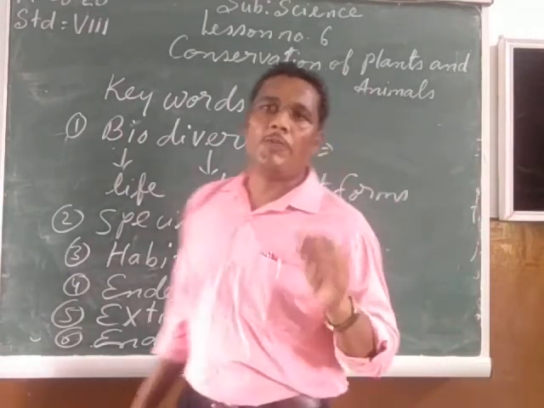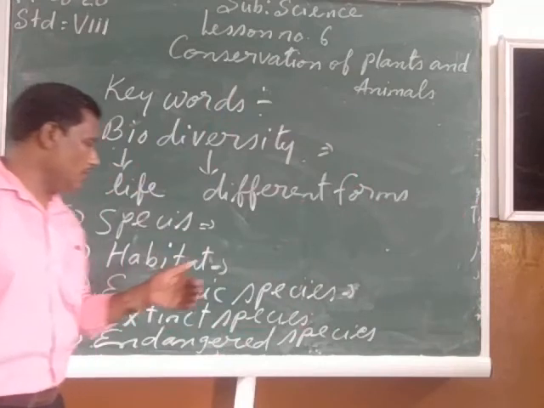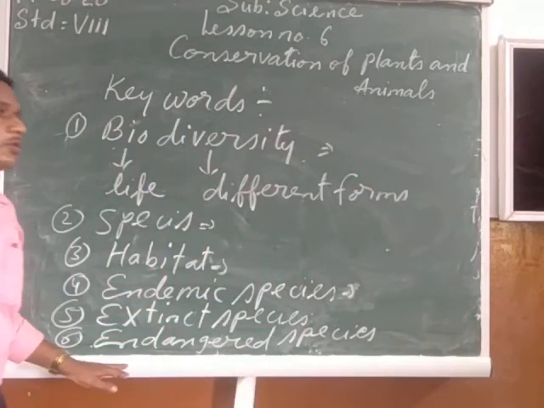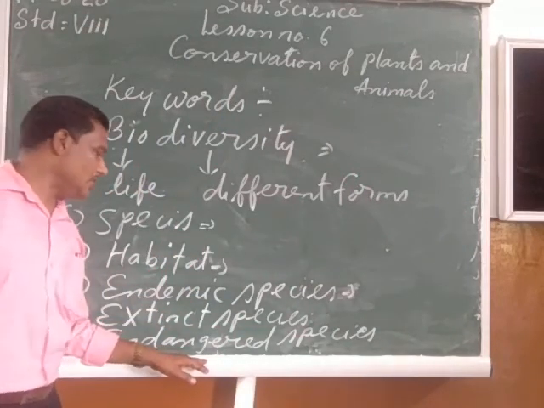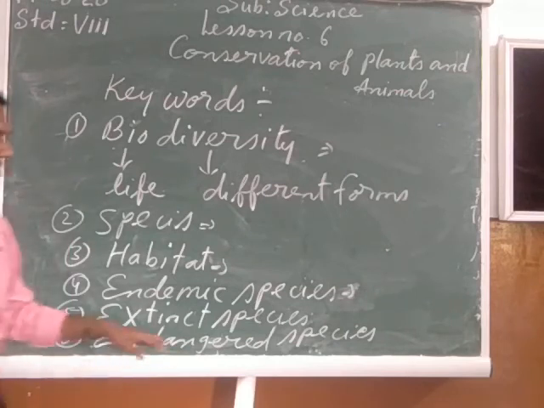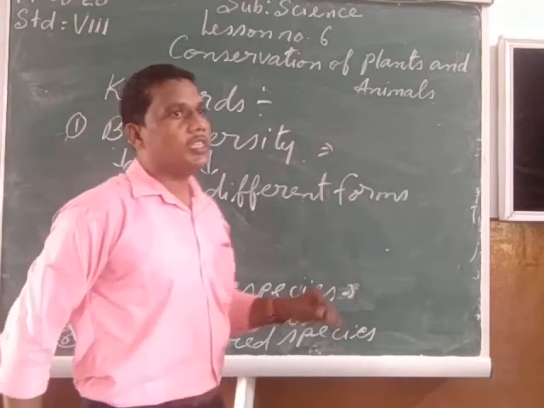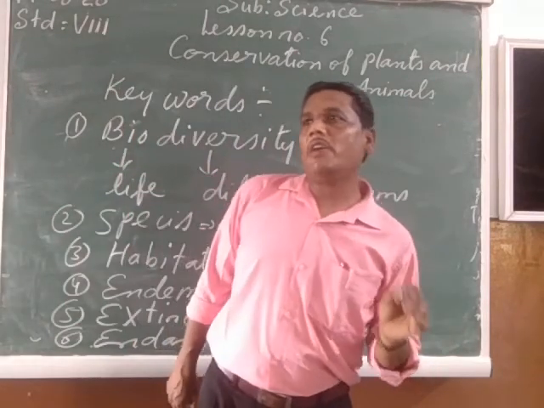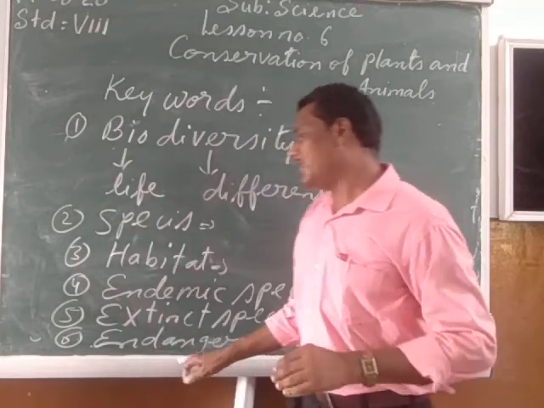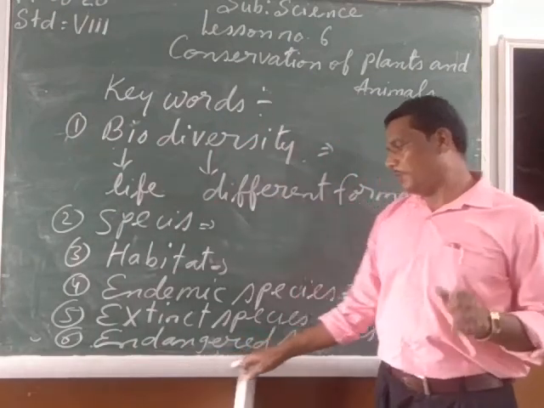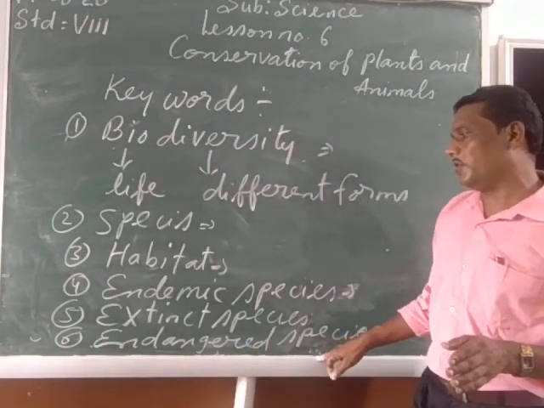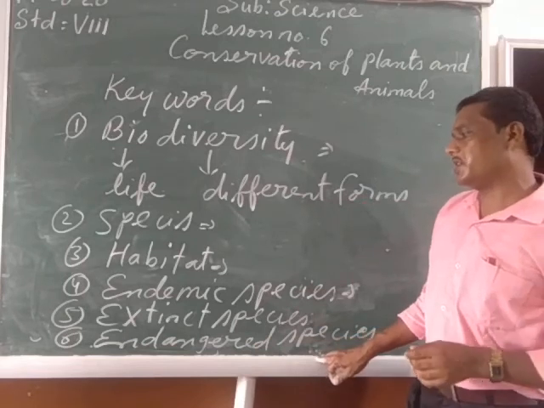If proper care and attention is not given to such plants and animals, soon they become extinct species. So endangered species are those species which are reducing in nature at a very fast rate, and they need rapid conservation. If proper care and attention is not given to them, these species become extinct.